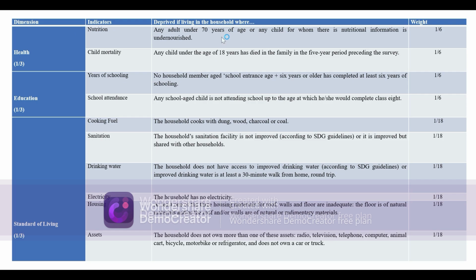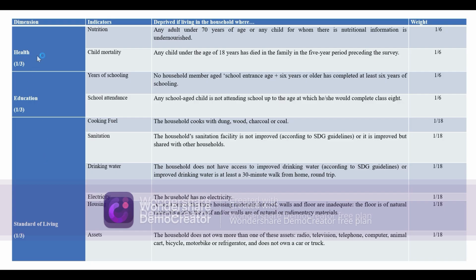So these are deprivation criteria. If the household is meeting these criteria, it means the household is deprived. And regarding the weight, each dimension is given equal weight, that is 1/3, 1/3, 1/3.